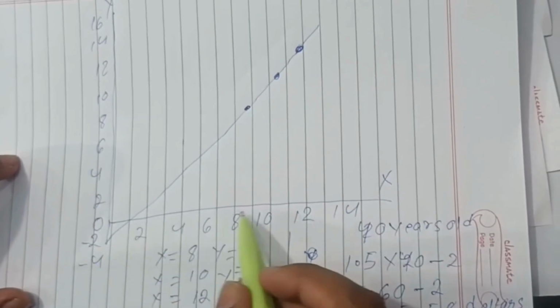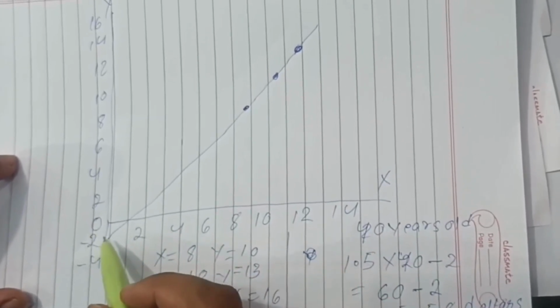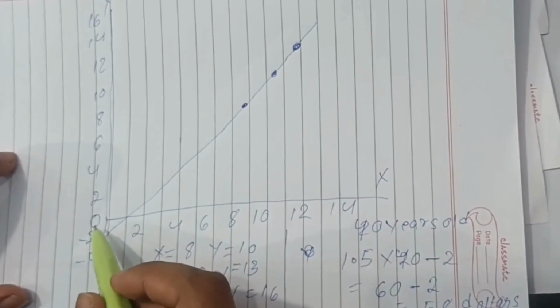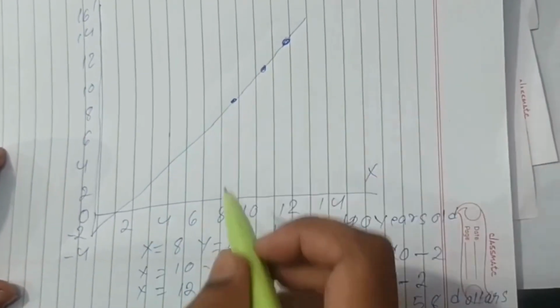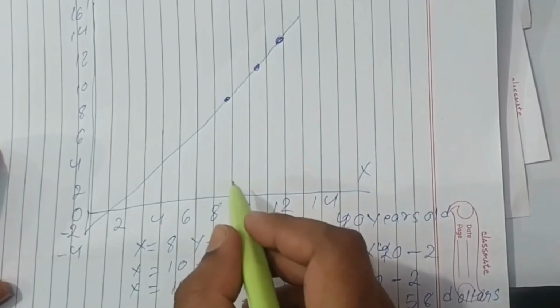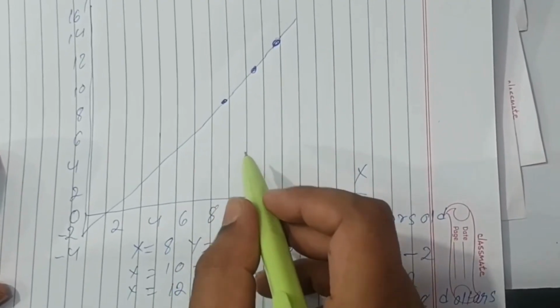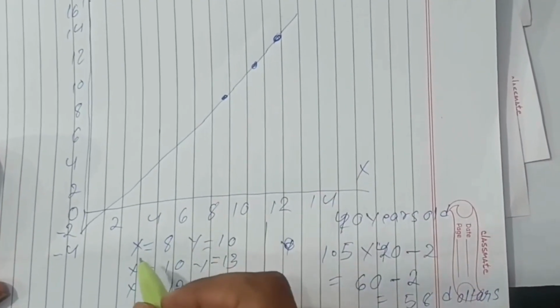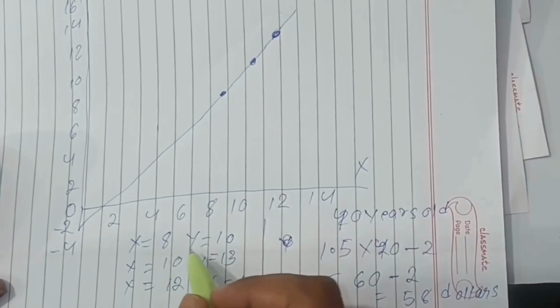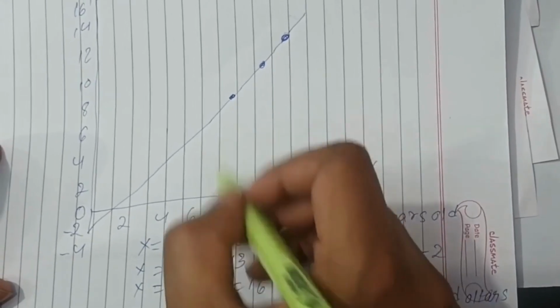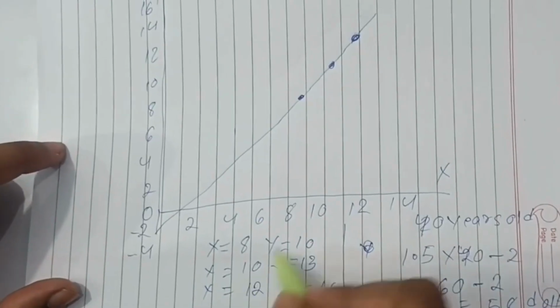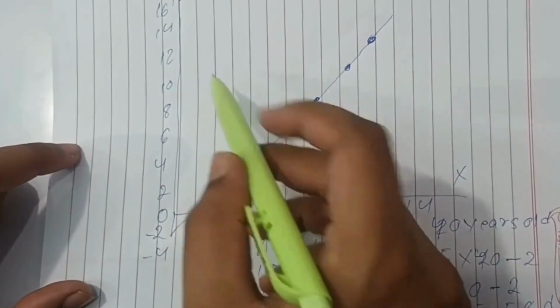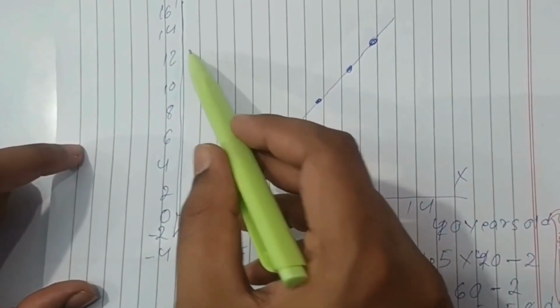So I have visualized it. You can see here, x is equal to 0. When x is equal to 0, y is equal to minus 2. So I have visualized it by positive regression. And here you have the price and age we have gotten. I have shown it here. So x is equal to 8 and y is equal to 10, which you can see. And the same for x is equal to 10, then y is equal to 12, which is the price, the independent and dependent variable.